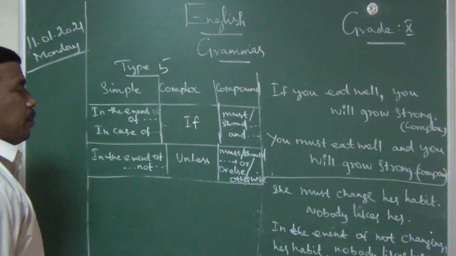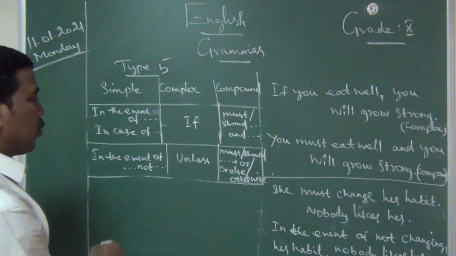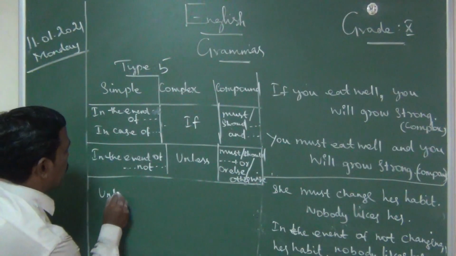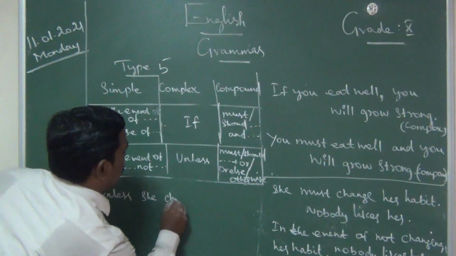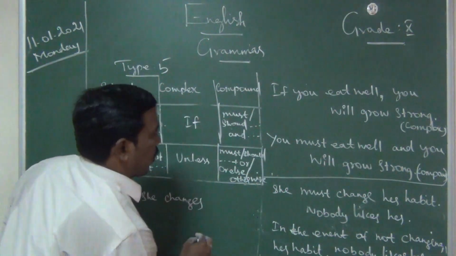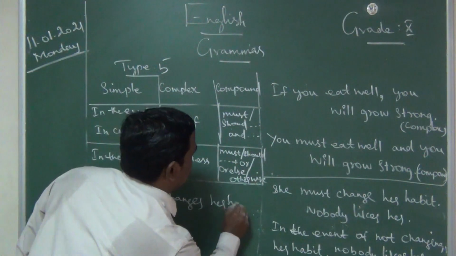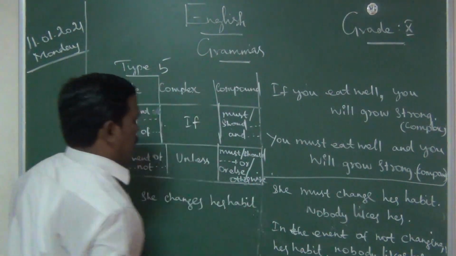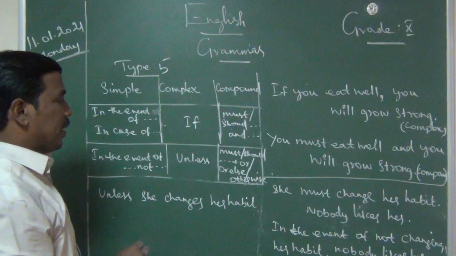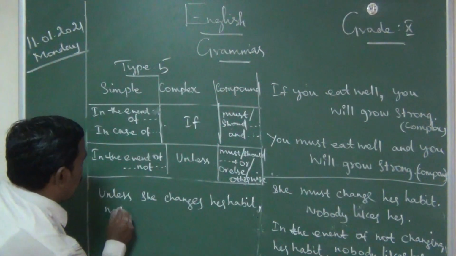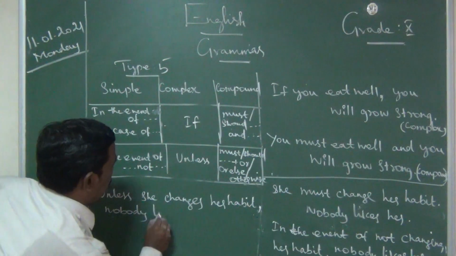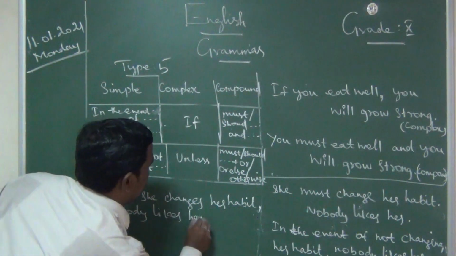The next one is into complex. Okay, unless she changes her habit, nobody likes her.